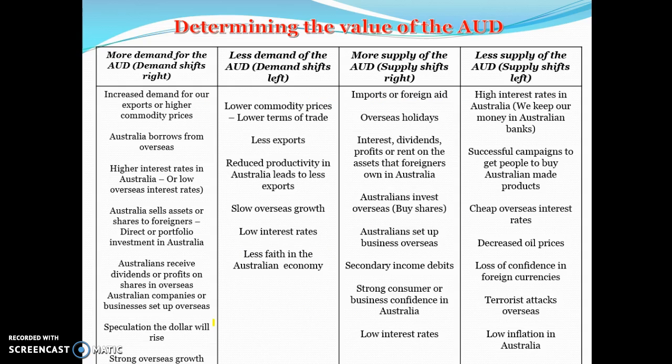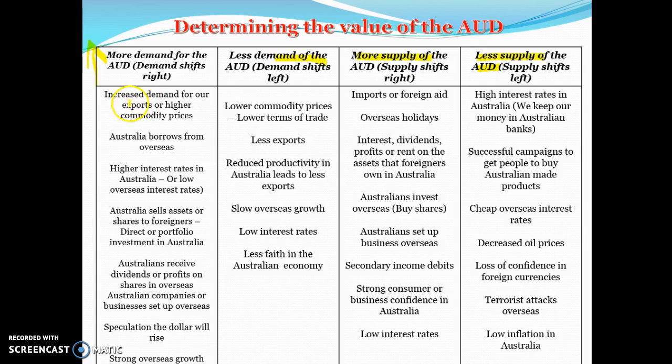You've got to be able to tell if something increases demand for our dollar, decreases demand for the Australian dollar, or if there's more supply of the Australian dollar or less supply of the Australian dollar. So some examples of things that cause more demand for the Australian dollar. These are things that are going to cause the dollar to appreciate because essentially there's more credits coming into Australia.